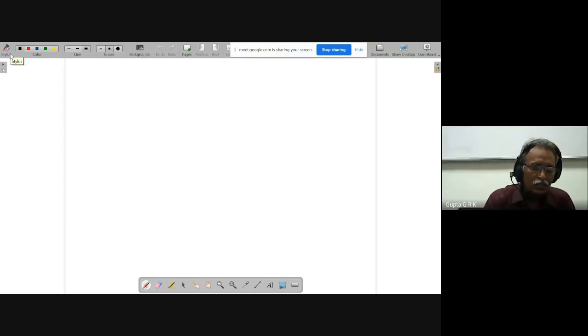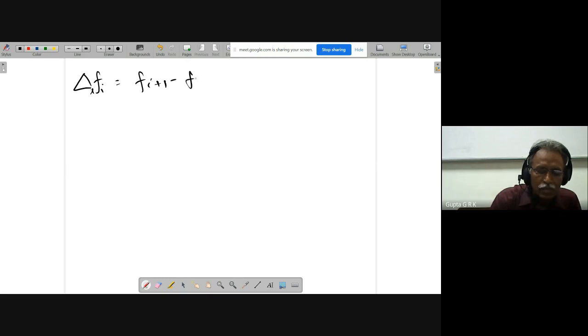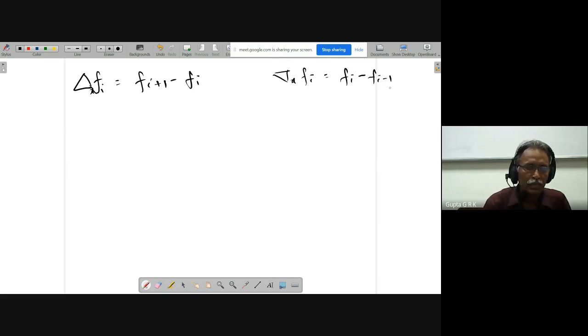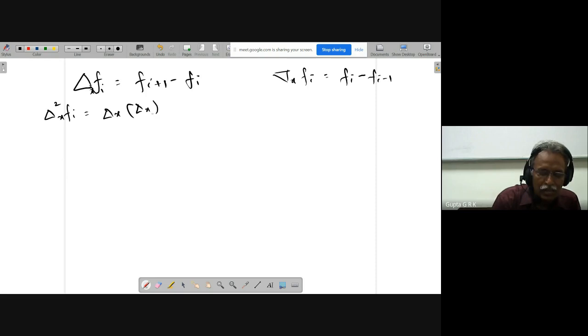Okay, here there is what is called the forward difference operator. Delta x f i is f i plus 1 minus f i. This is the forward difference operator. Similarly, I will have a backward difference operator like this, equal to f i minus f i minus 1. So if I want second order, delta x squared f i, this can be written as delta x of delta x f.